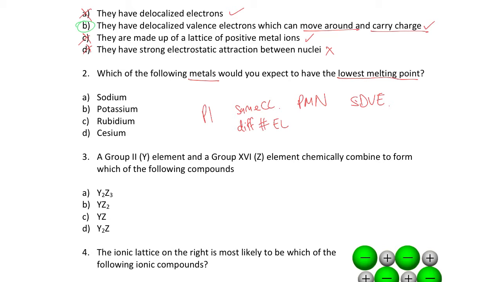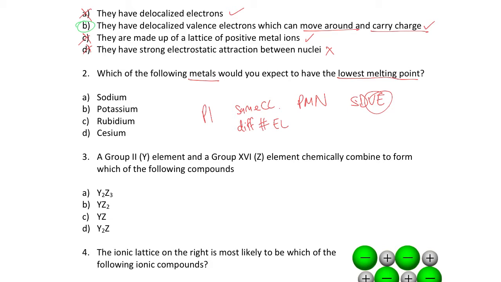Since they have different numbers of energy levels, the valence electrons will be further away from or closer to the nucleus. Which one has the valence electrons the most far away from the nucleus? It's cesium. That means it will probably have the weakest attraction between those valence electrons and the nuclei, because they are so far away.